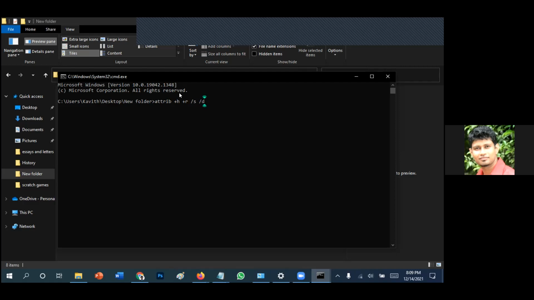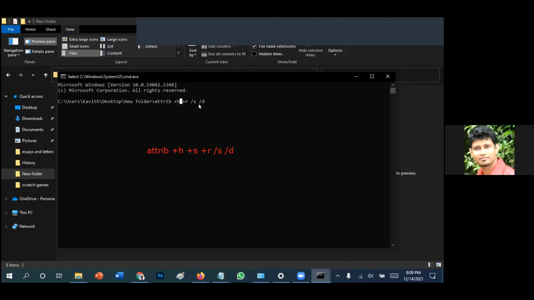Okay, so it should be attrib. I'm writing on the screen again for those who need. Right, don't execute until I explain this again and write the correct command. Otherwise, we will end up with an error. attrib space plus s plus h plus r /s /d. So this is the command. Okay, your plus s is missing, I think. Kavit, plus s is missing.